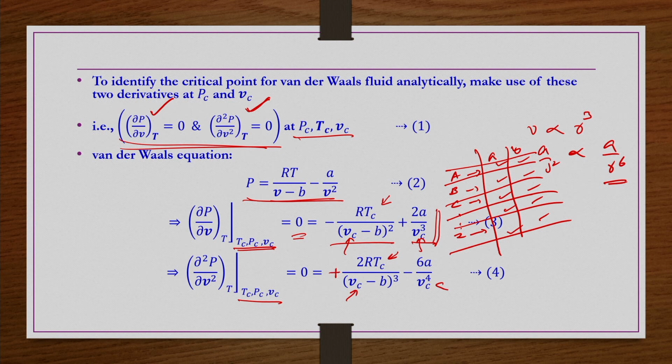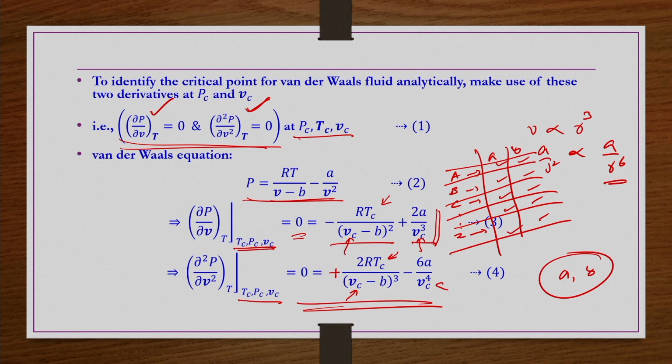So, now what do we have? We have two equations and two unknowns. So, let us find these unknowns a and b and then substitute them here, because only these a and b are different from one gas to another gas that obeys the van der Waals equation of state.